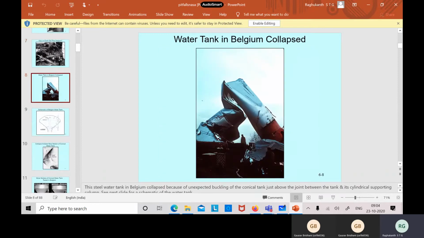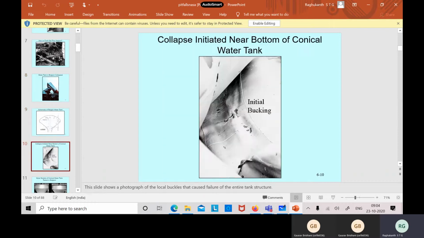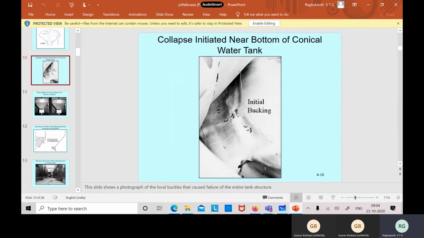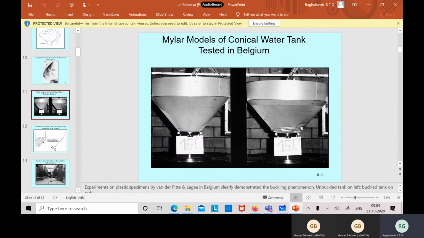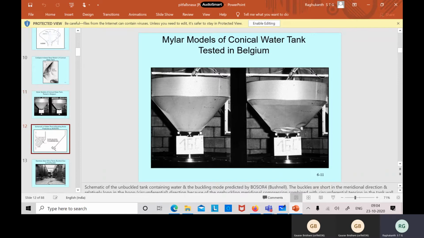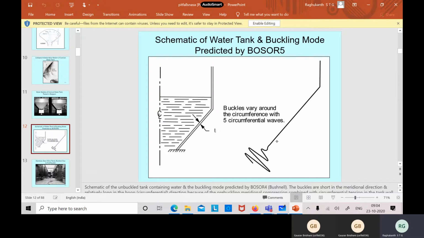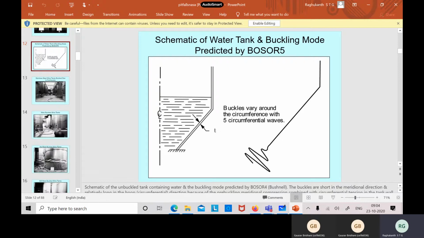You can see many collapses. This is like a water tank which has collapsed due to buckling. You can see how complicated the shape is. Similarly, he has shown many varieties of structures. This also you followed, right? A conical water tank. Here also you can see the most important thing is the buckling. If you see this buckling pattern, you can see how this has buckled, what type of buckling modes exist. It is something like a wavy kind of structure here.